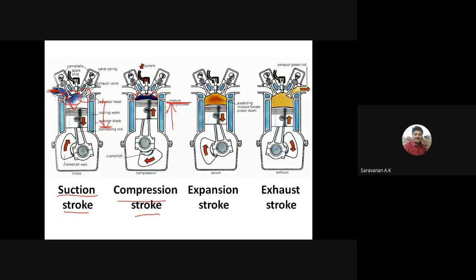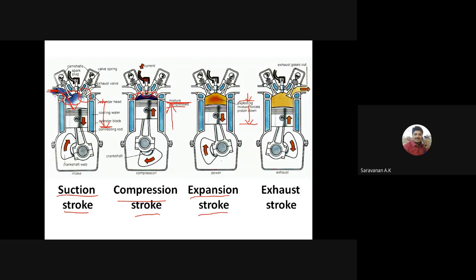Before reaching the TDC, the combustion will take place. The spark plug ignites the spark, so the combustion process will occur. Due to this combustion process, the air fuel mixture is burned. While burning, it will develop more pressure as well as heat. Due to the pressure, the piston is pushed again from the TDC to the BDC. It is called the power stroke or expansion stroke, right?